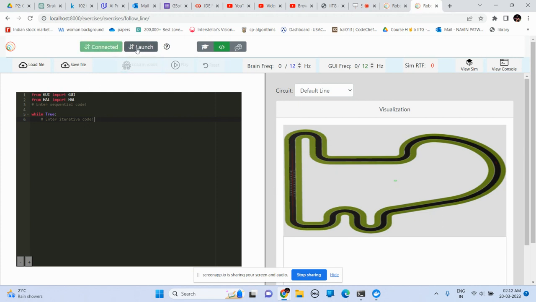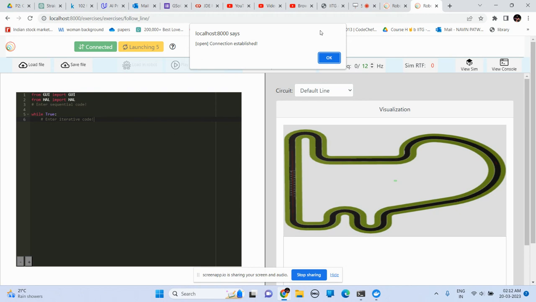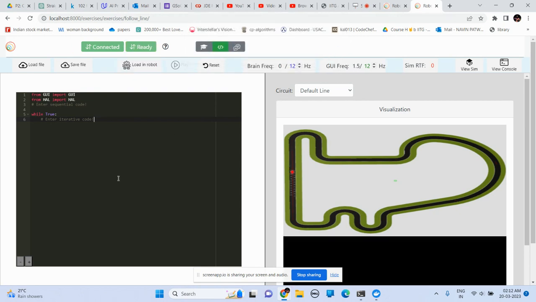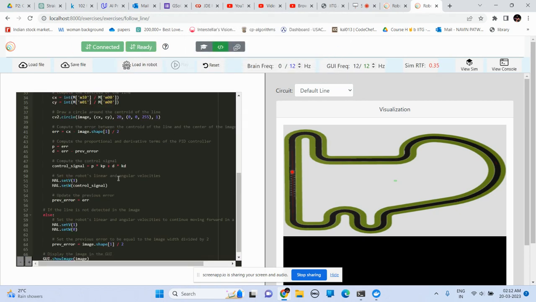We have got this green signal that it is connected, and a waiting signal that we should wait for launching of the code, like connecting it to the backend. The connection is established, and we are ready to move forward with the code.